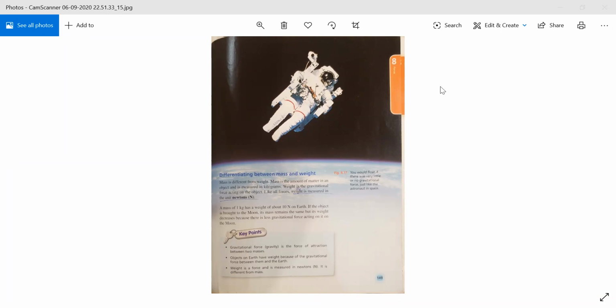And if the same object which we were taking on the Earth is brought to the moon, then its mass remains the same. Mass will remain 1 kg, but its weight will decrease. What will happen to its weight? It will decrease. Why? Because there is less gravitational force present on the moon.